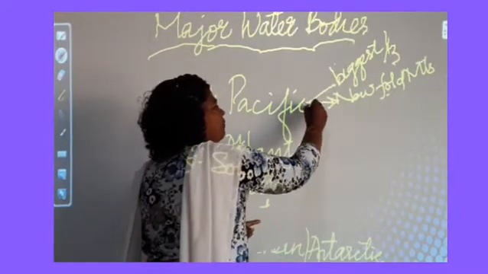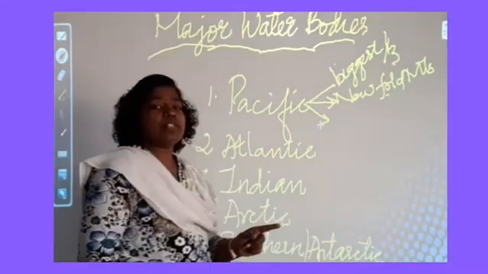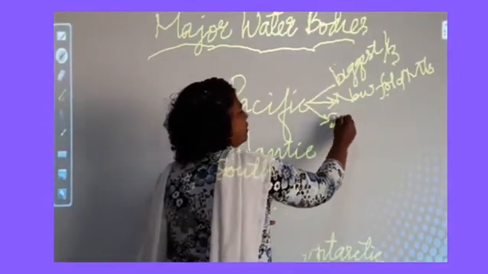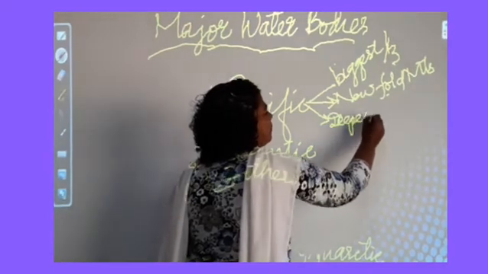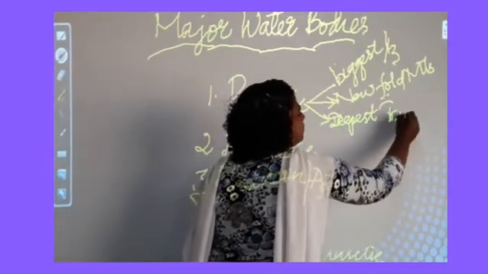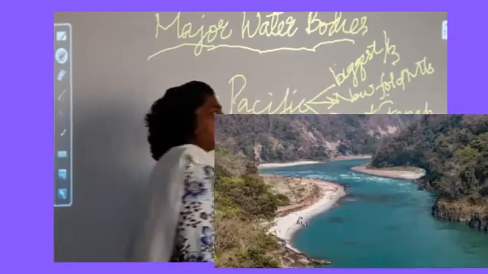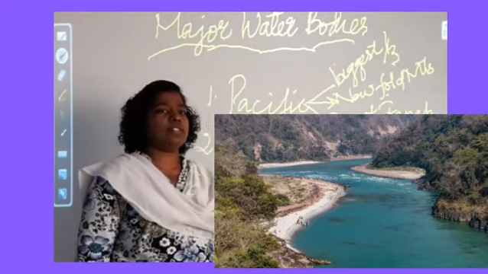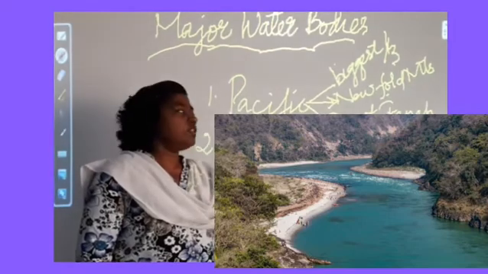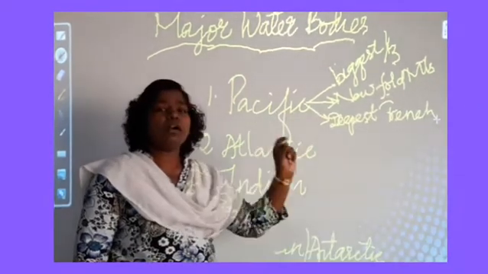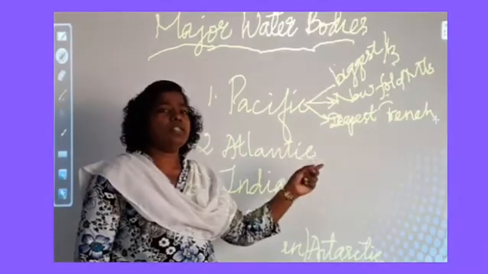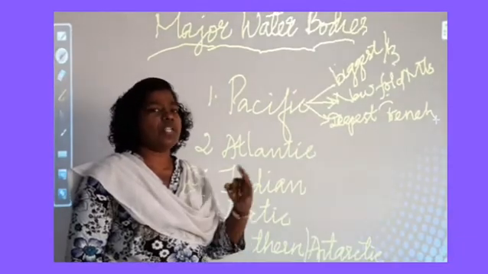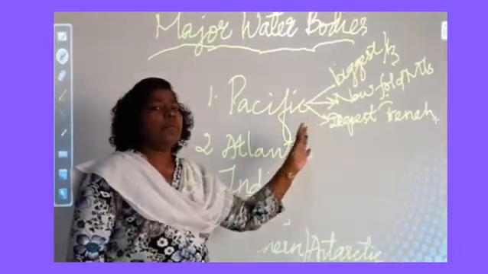The next thing we can find is the world's deepest trench, found in the Pacific Ocean. Which is the deepest trench found in the Pacific Ocean? It is the Mariana Trench. Not only the Mariana Trench, there are also the Philippine Trench, Kuril Trench, and Japan Trench. These all are trenches found in the Pacific Ocean.